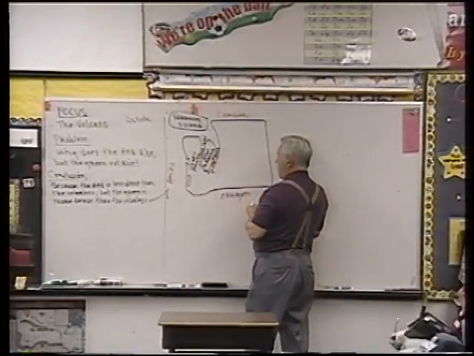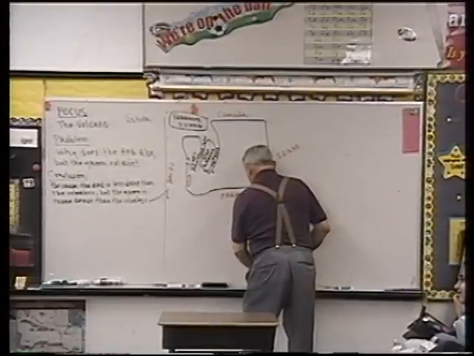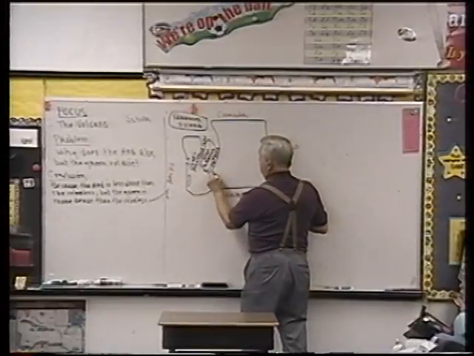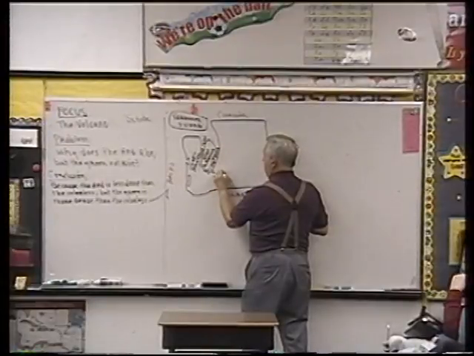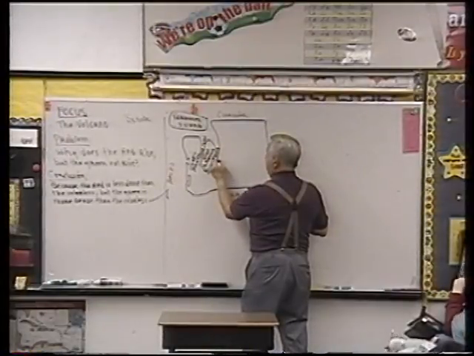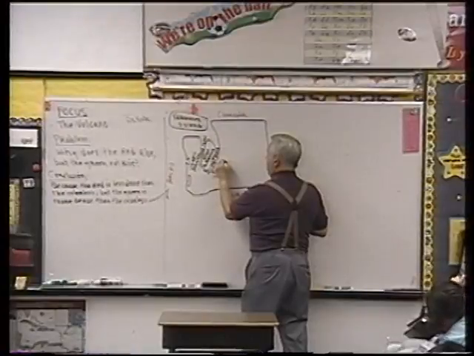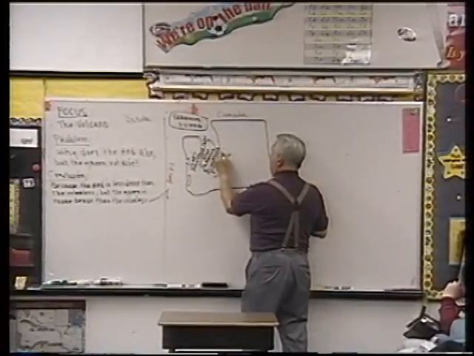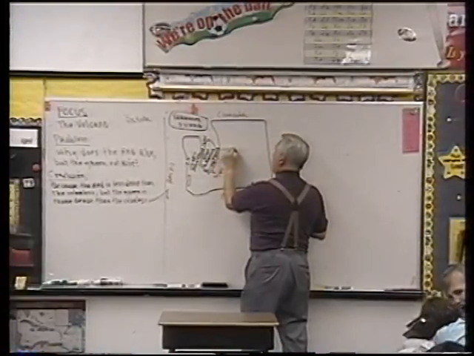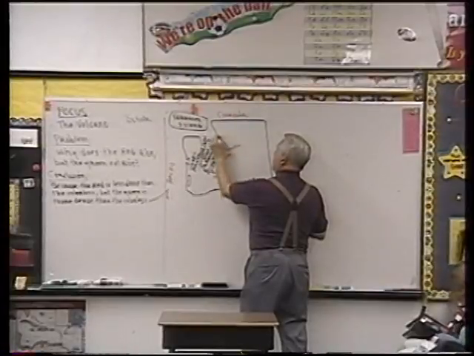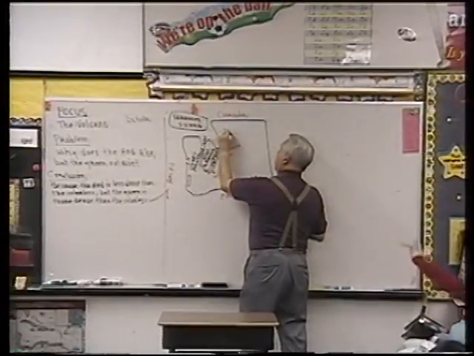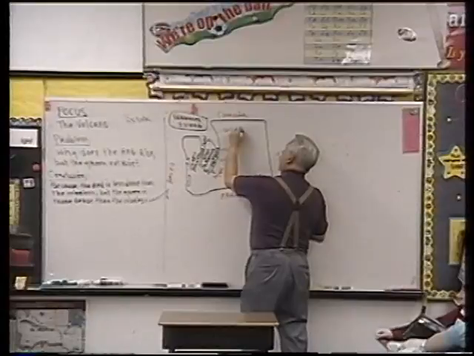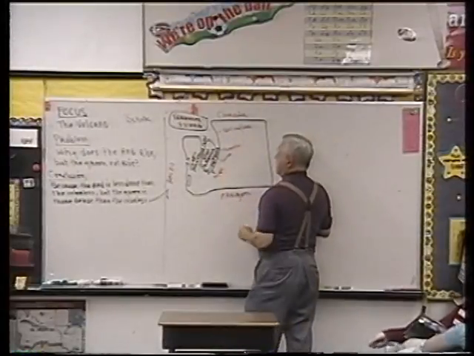All right. Now, here's Olympia, our state capital. Here's Tacoma. Here's Seattle. Here's Bellingham. Okay, I think we've got everything.